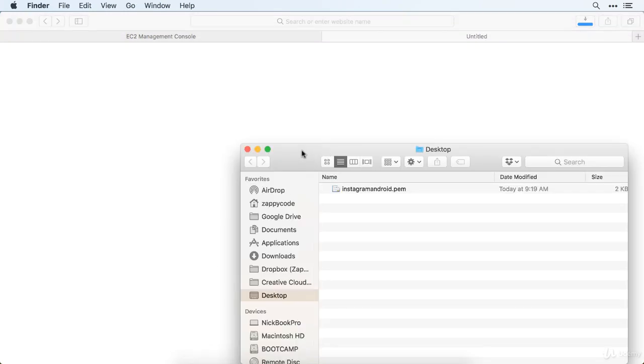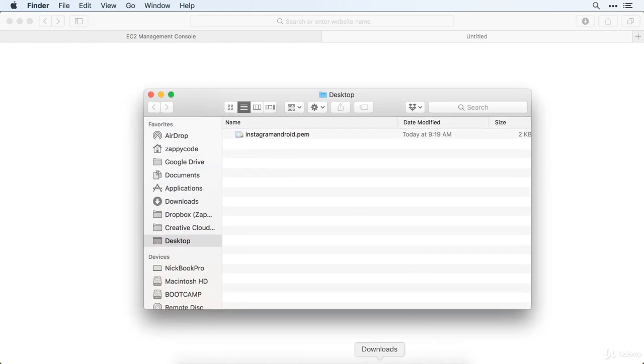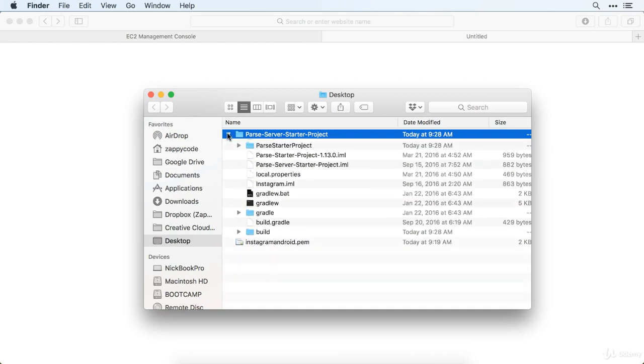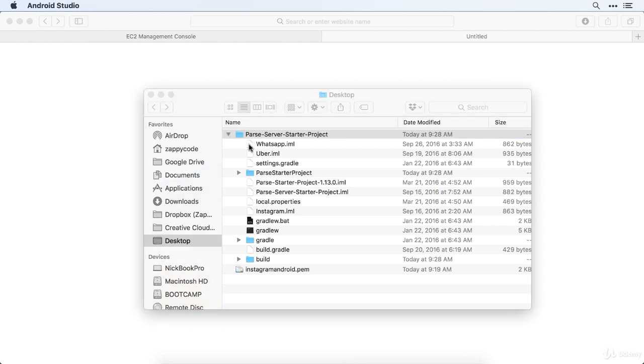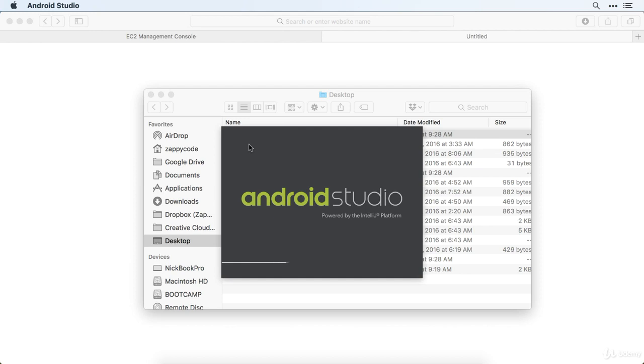It's got the Parse code all ready to rock and roll, and so it just saves us one extra step in working with this. Once this is finished downloading, we'll have Finder here ready to take our new folder. So I'm going to move this to our desktop for the time being. And once you're inside of here, you can see this is just like any other project that we've opened before. So if we get Android Studio opened up, we can use it to open this project and move forward from there.